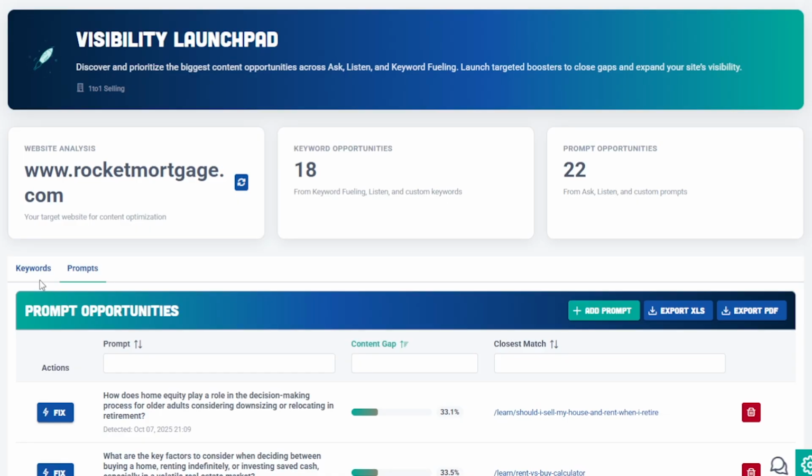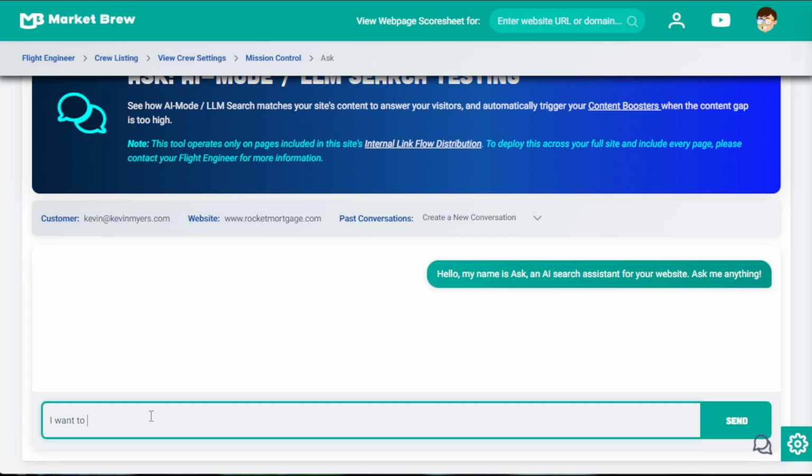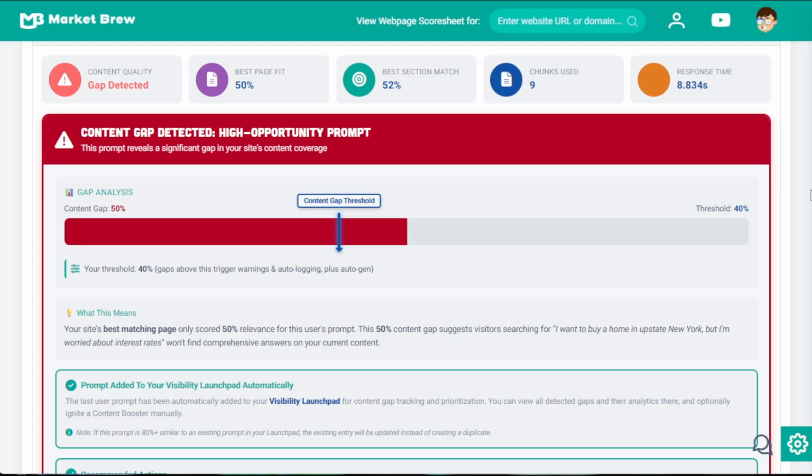Once published, Ask immediately retests the new content in the same embedding space, closing the loop. Over time, this continuous cycle strengthens your entire site, detecting weaknesses, fixing them, and validating the improvement. It's how your website learns to evolve on its own, one question at a time.